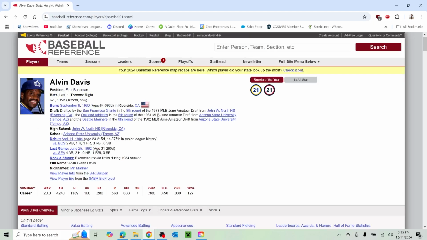Okay. Drafted 3 different times. 8th round out of high school. 6th round out of Arizona State in '81 by the Athletics. And then Arizona State again in the same round in '82.